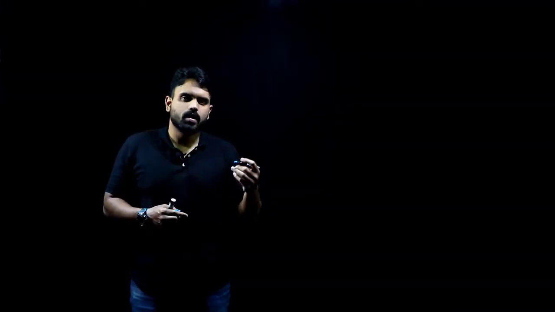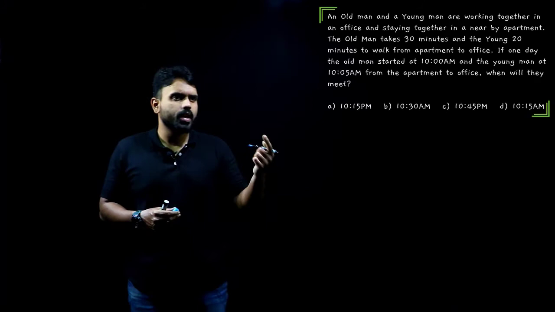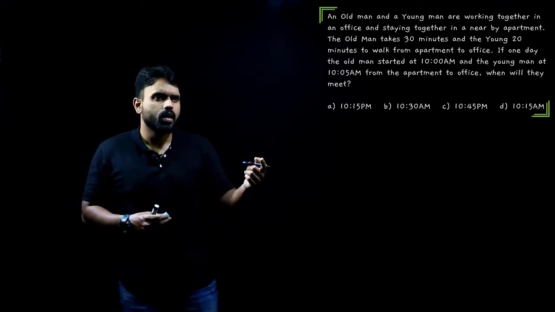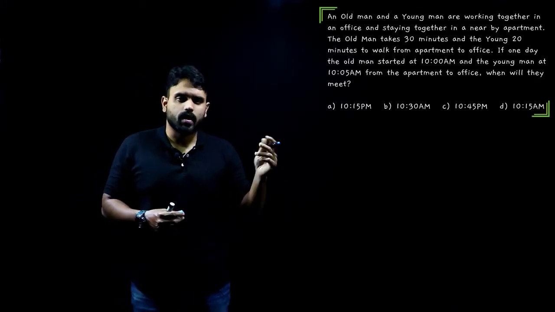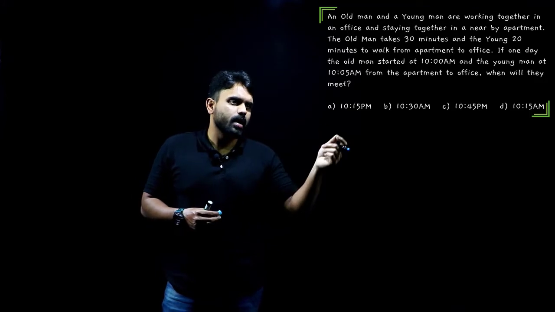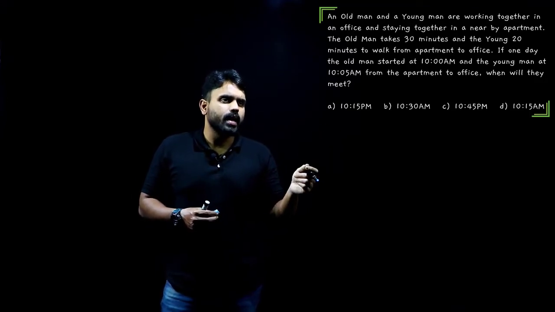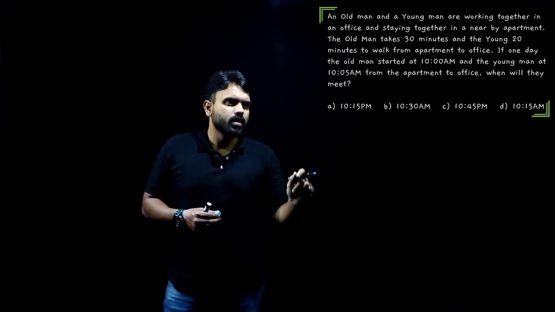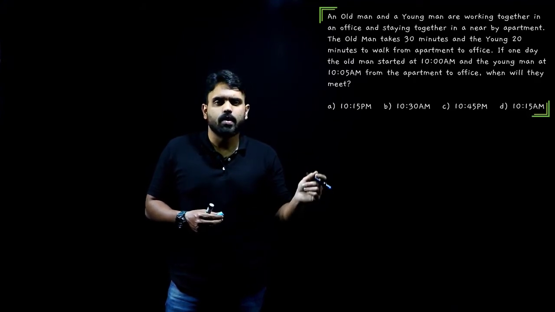What does our next question say? It says an old man and a young man are working together in an office and staying together in a nearby apartment. The old man takes 30 minutes and the young man 20 minutes to walk from apartment to office.